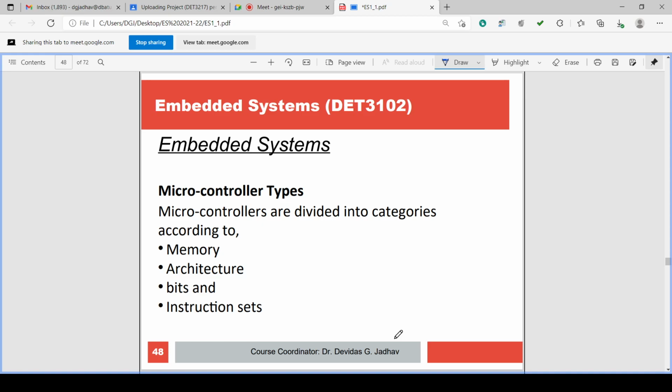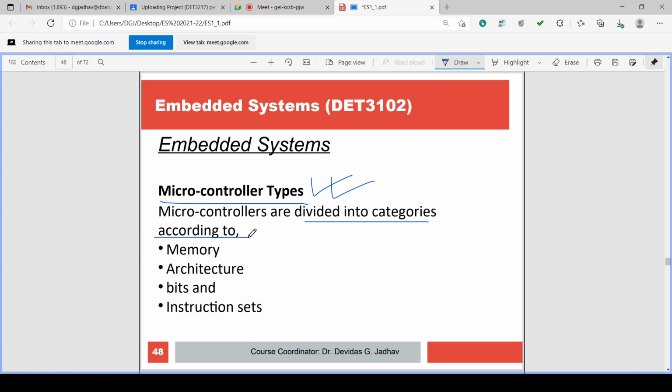Microcontrollers are categorized, divided into different types under the embedded system. What are the types of the microcontroller?